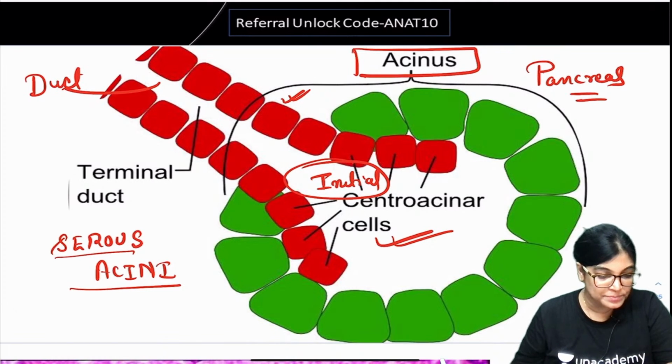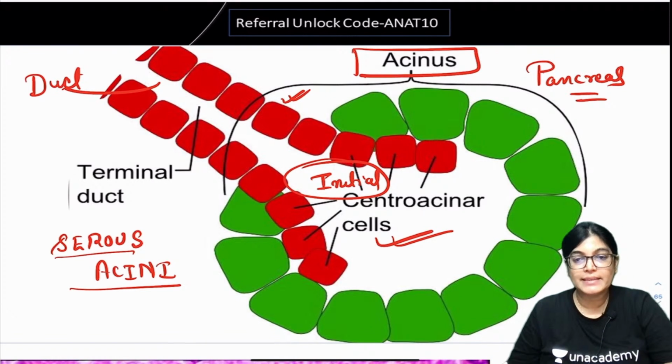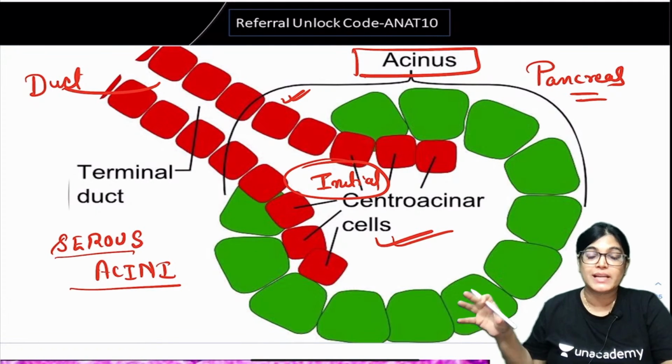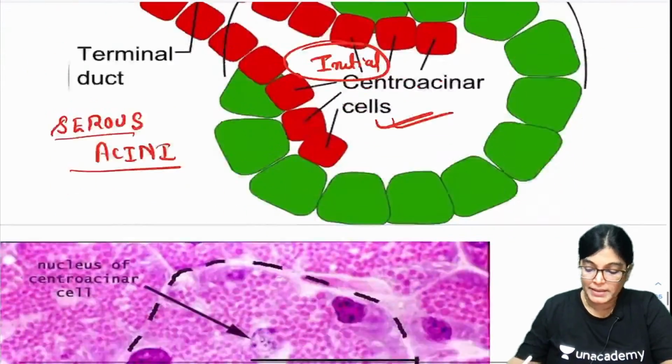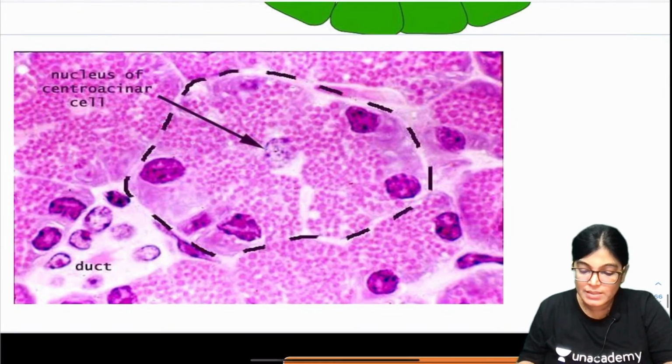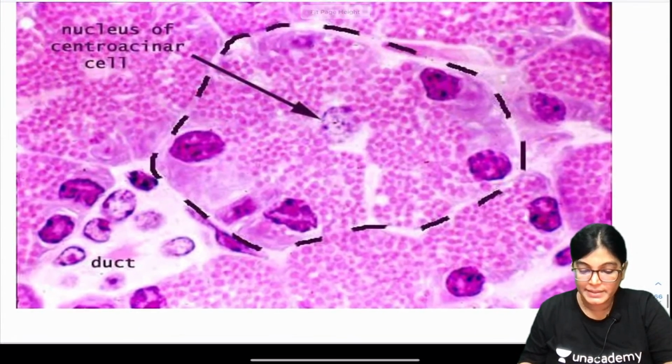Everyone, is it clear? That is the initial part of the duct which is lying inside the acini, and this is the characteristic feature of acini seen only in the pancreas. Now I am also showing you this slide. Let me slightly highlight this.